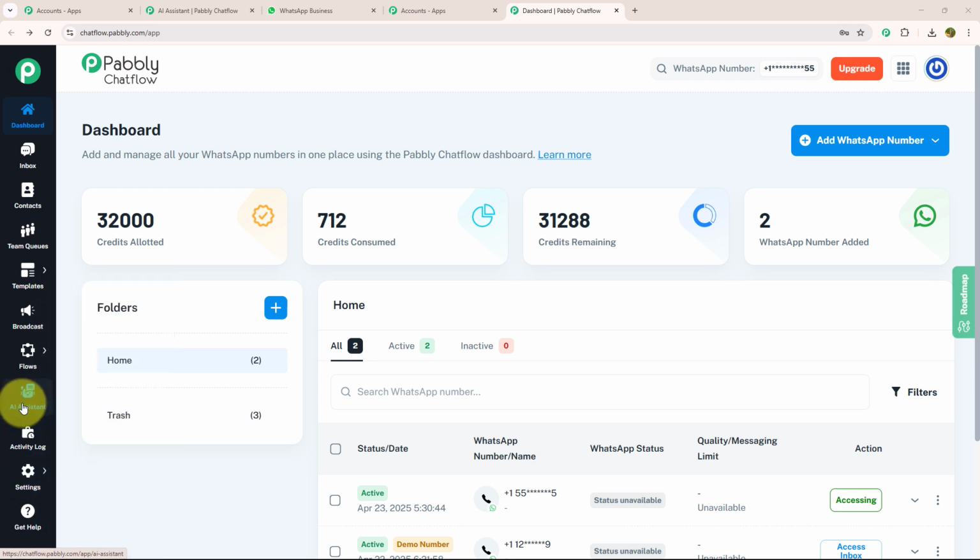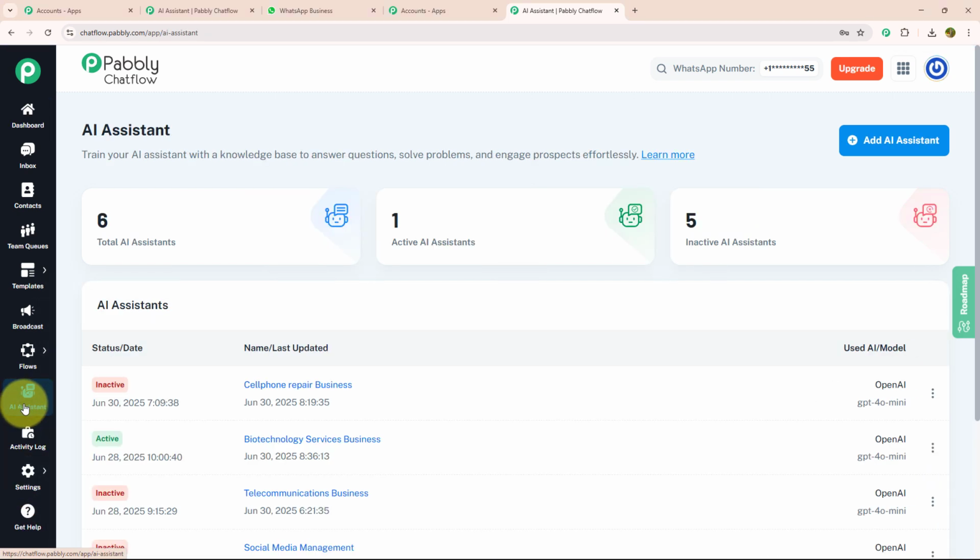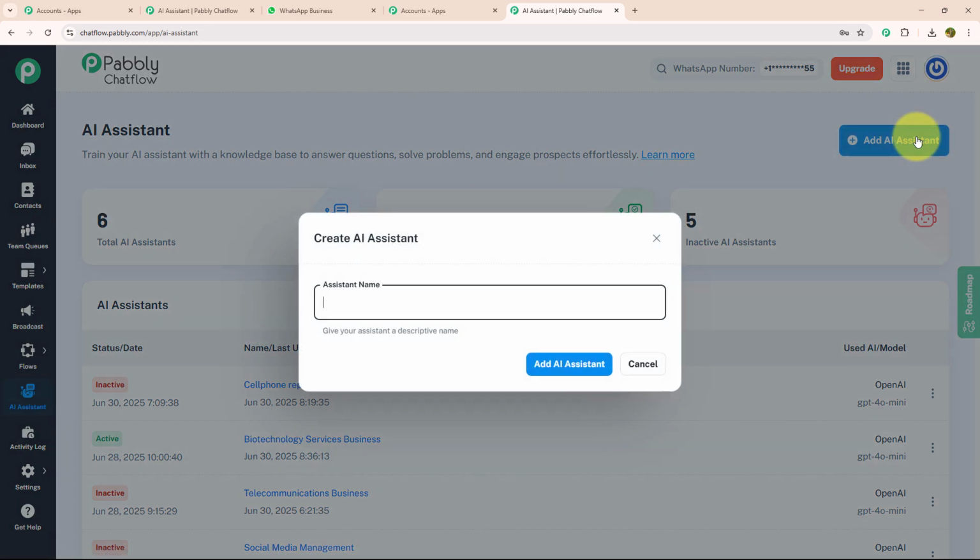For that, I need to click on AI Assistant, and you will land on this page. Here you can train your AI assistant with a knowledge base to answer questions, solve problems, and engage with your customers. To create a new AI assistant, you need to click on add AI assistant, and after that you need to give a meaningful name. As we are making this AI assistant for a biotechnology service business, I will name it that, and I'm going to click on add AI assistant.